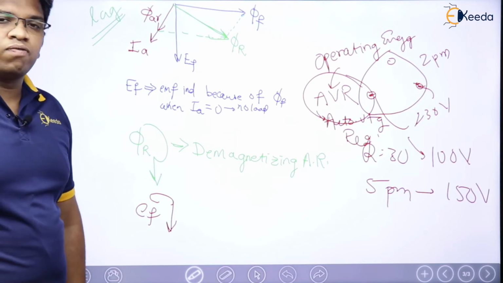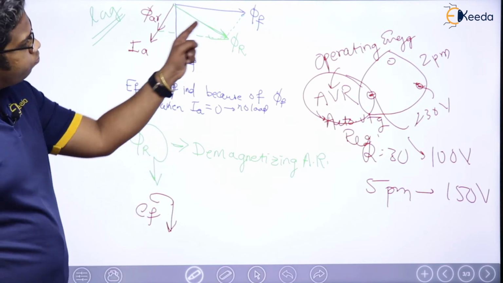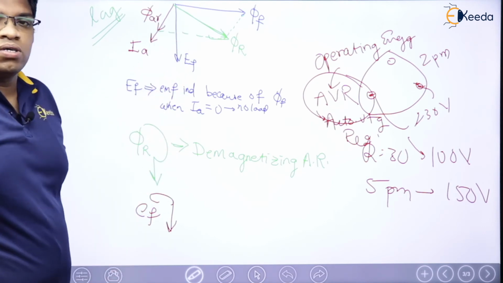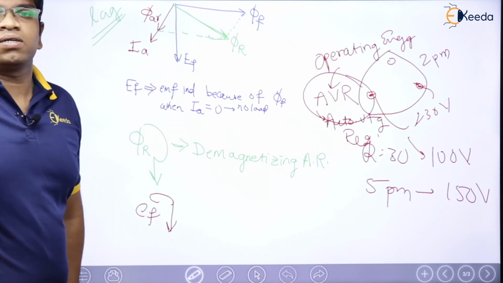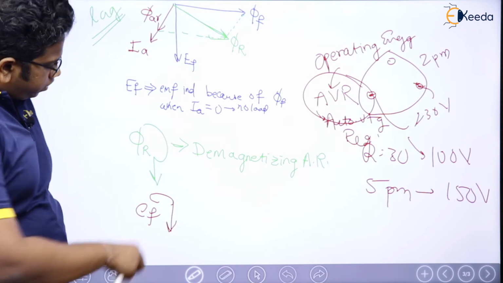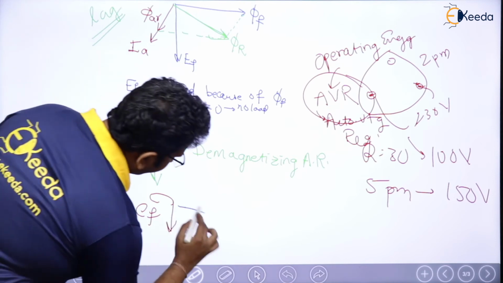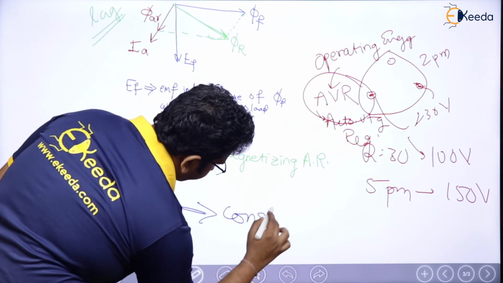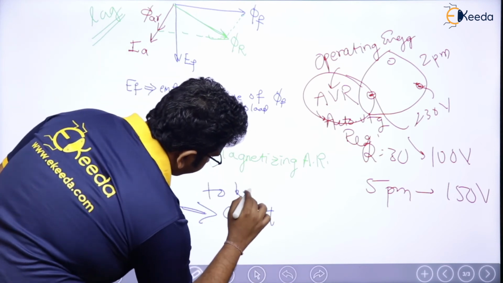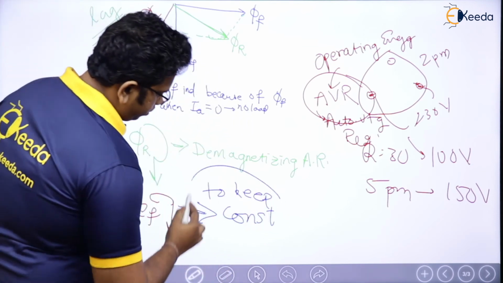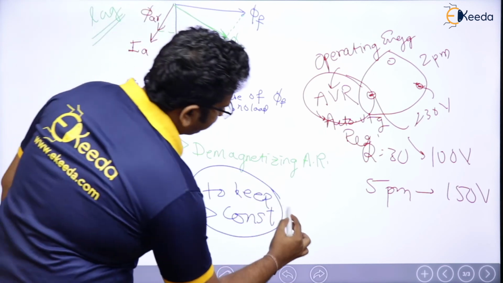I will supply more field current such that I will have more phi F. See here, flux magnitude has been decreased. Because of that, EF has been decreased. So in order to keep EF constant, I will inject more field current.